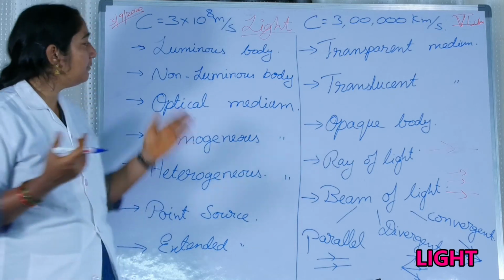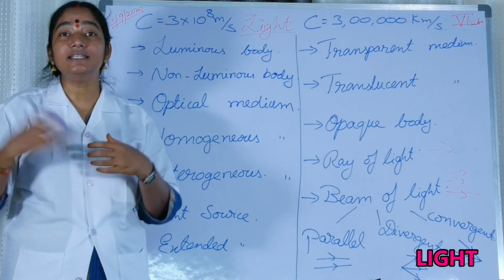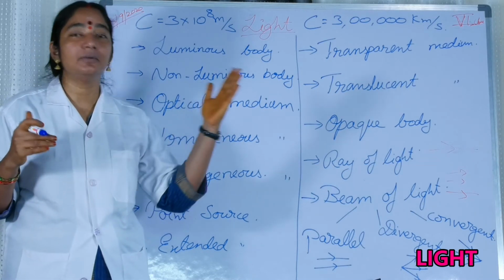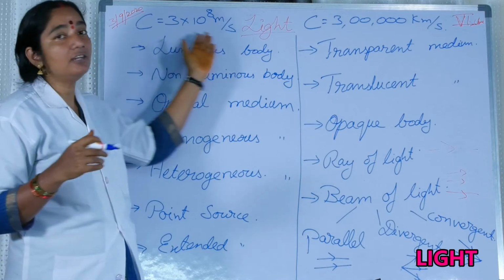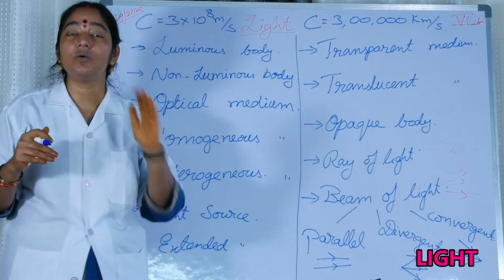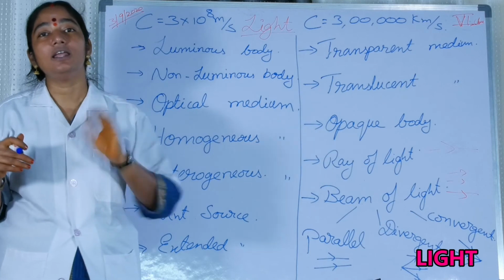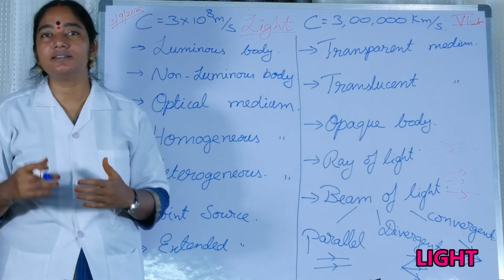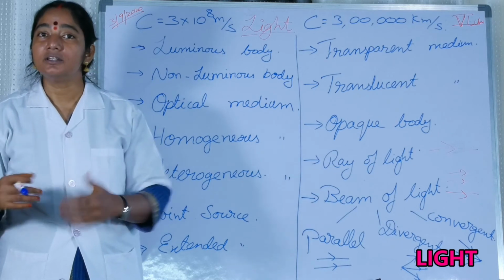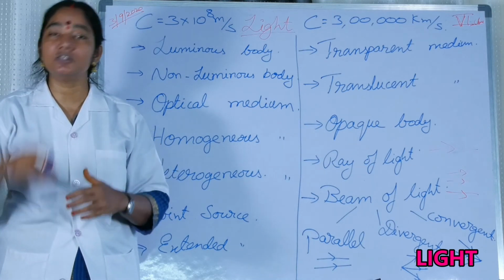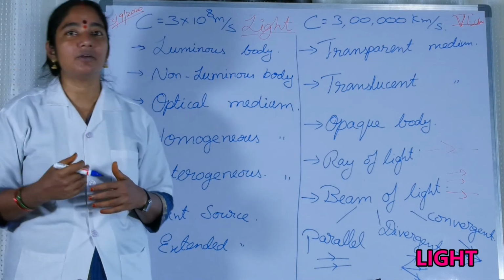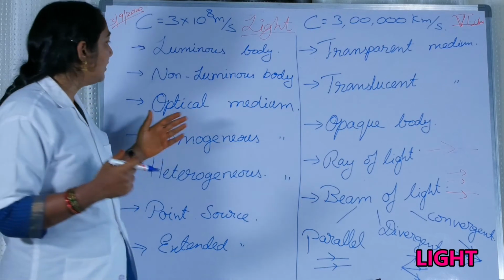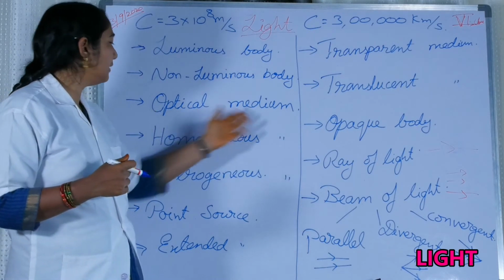So in optical media, some mediums are denser, and the velocity of light will change. For example, the velocity of light is 3 × 10^8 meters per second only when it is in space or in air. But once it enters the water, the speed of light will decrease. Once it enters the diamond, the speed of light will decrease still more, because optically it is a denser body. Optically the density is increasing. So my dear friends, that is optical medium.